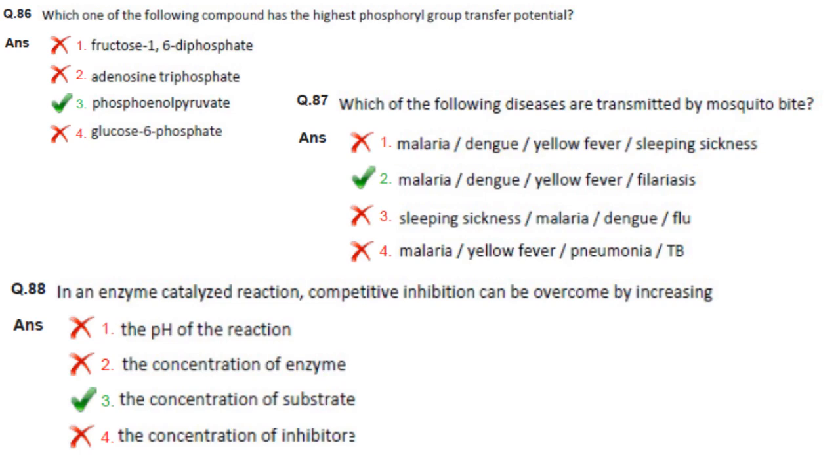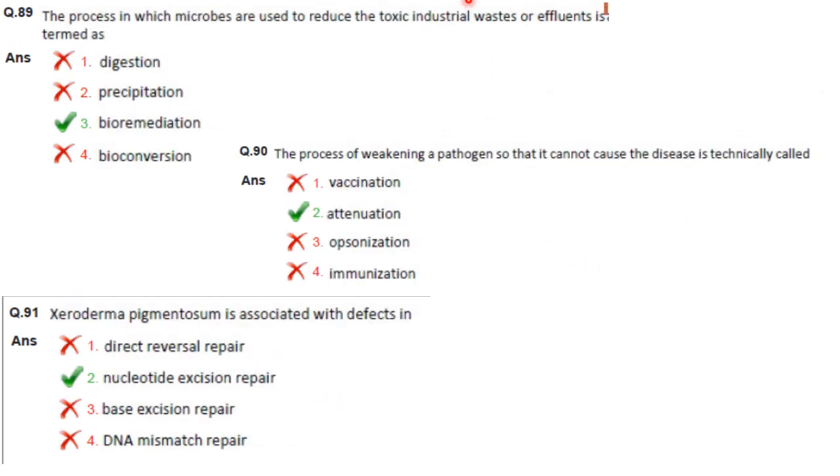So answer is option 3. The process in which microbes are used to reduce toxic industrial waste or effluent is termed bioremediation. Then next one. The process of weakening a pathogen so that it cannot cause the disease is technically called attenuation.